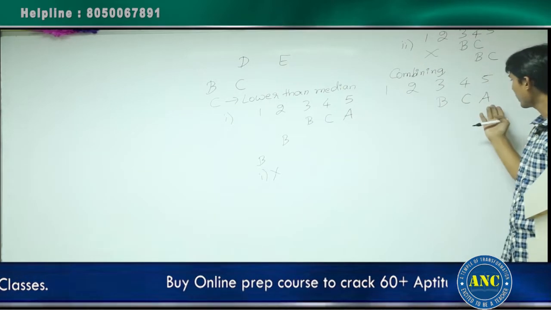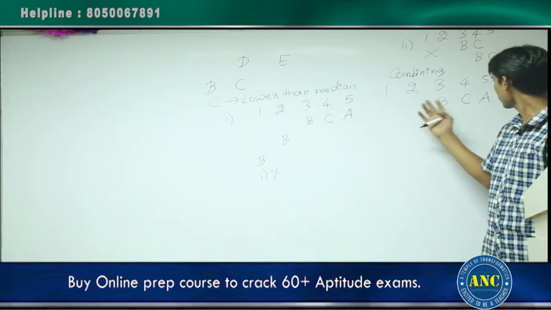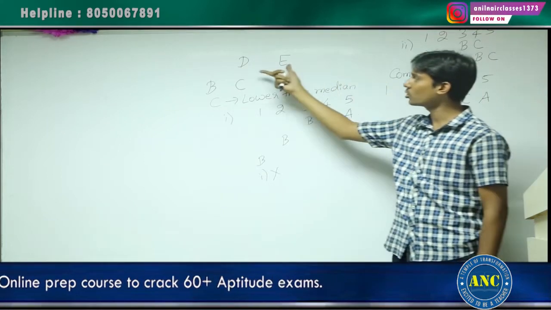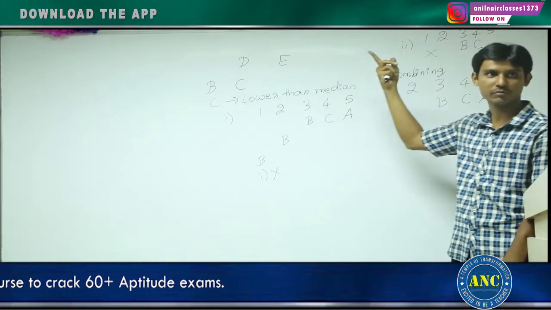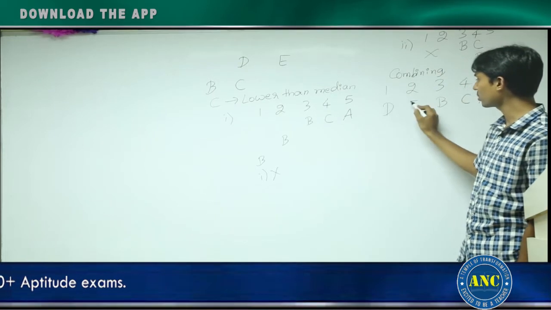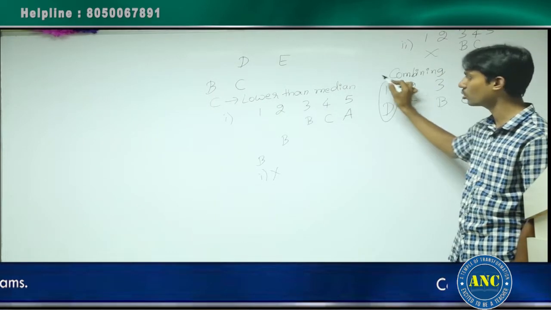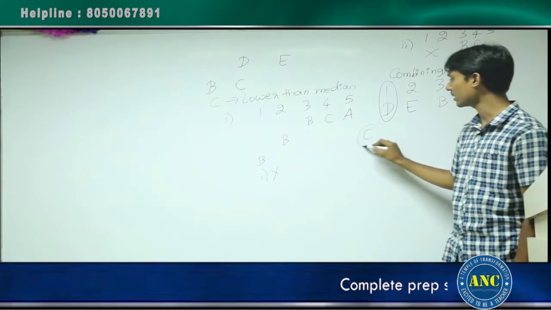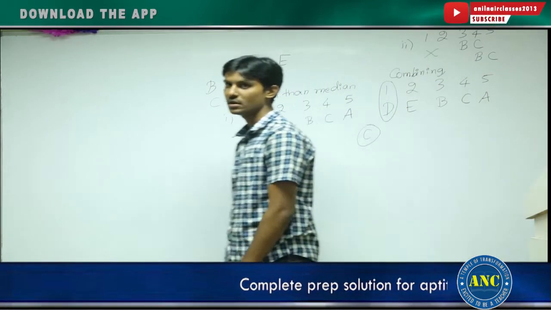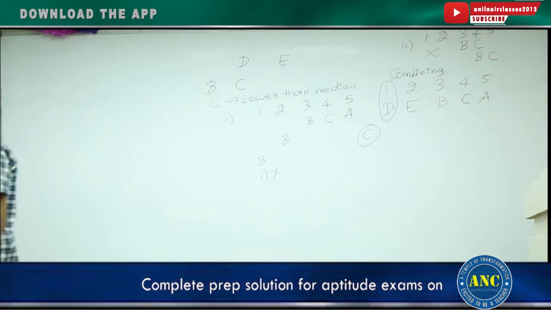Among these, who are the remaining people? D and E. D and E should go in this combination only, because of the question. That means D should come here, E should come here. Who is the first rank holder? D. After combining, you are getting a unique answer. These are all reasoning based questions.